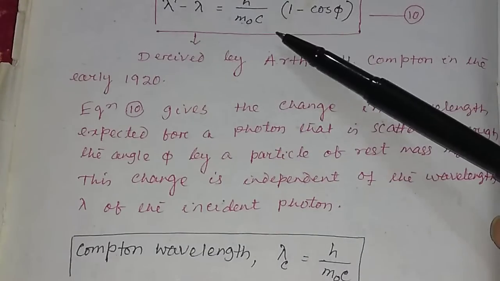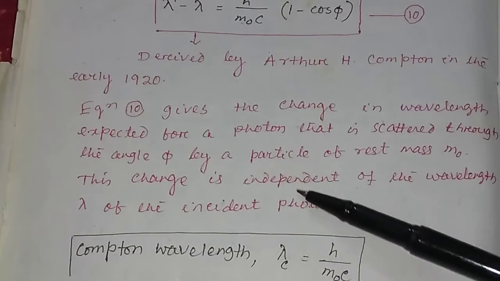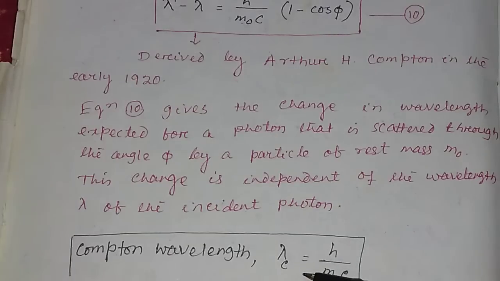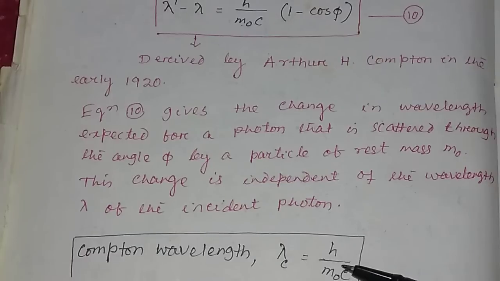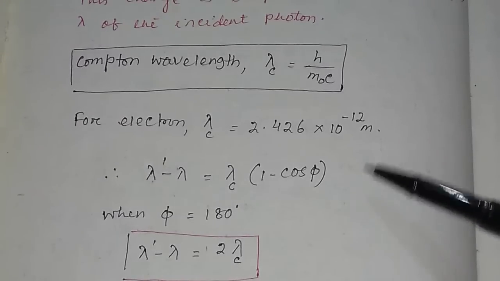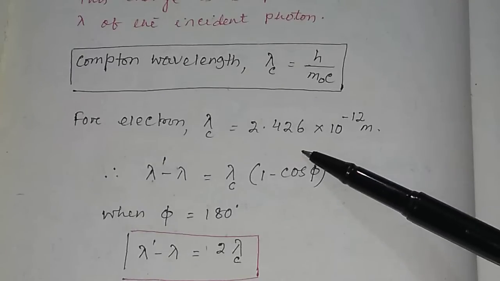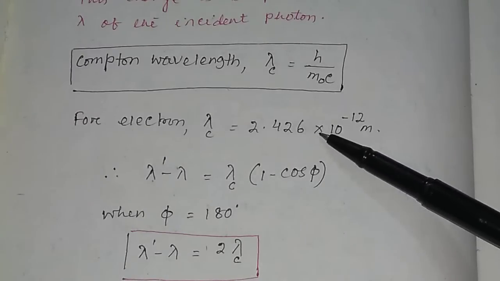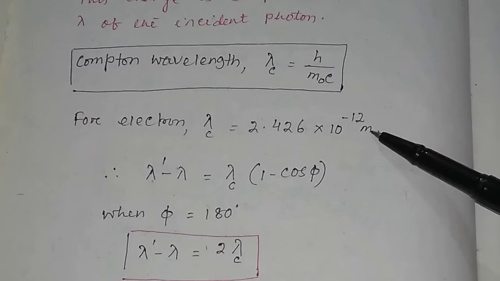And this factor h by m0 c is called the Compton wavelength, lambda c. That means lambda c, or Compton wavelength, is equal to h divided by m0 c. And for an electron, the Compton wavelength is equal to 2.426 into 10 to the minus 12 meter.